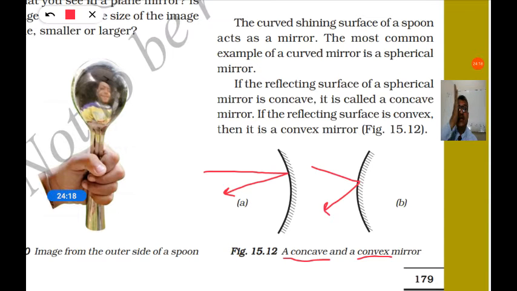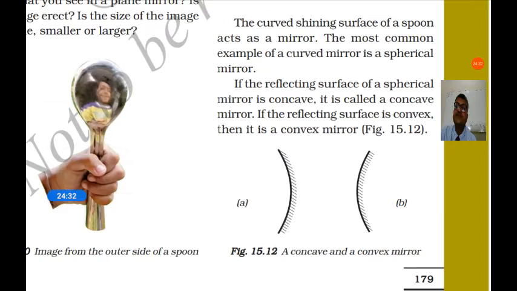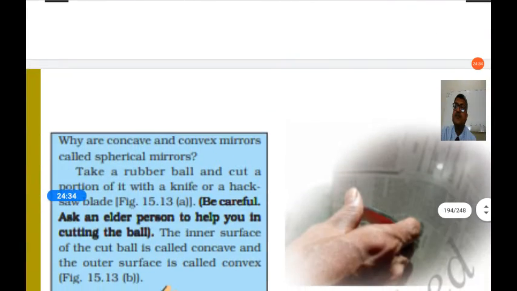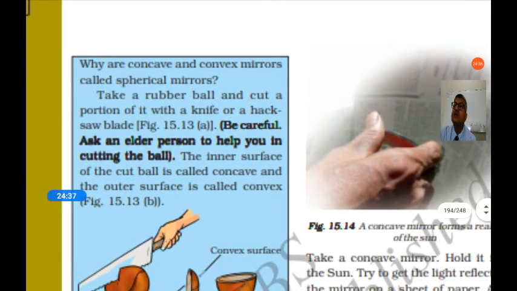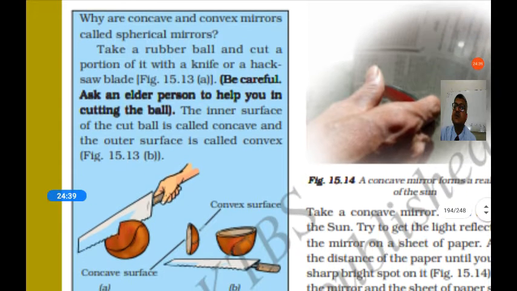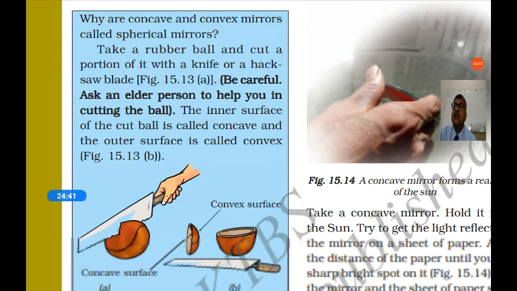Concave means it is having a depression. A convex mirror is having an extrusion. If the reflecting surface is convex, then it is called a convex mirror. So why do we call them spherical mirrors? Why are concave and convex mirrors called spherical mirrors?